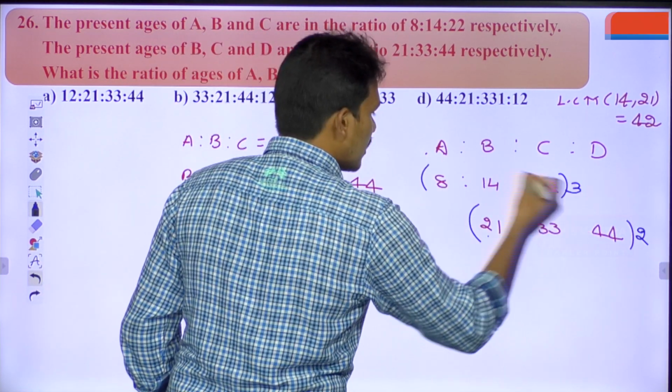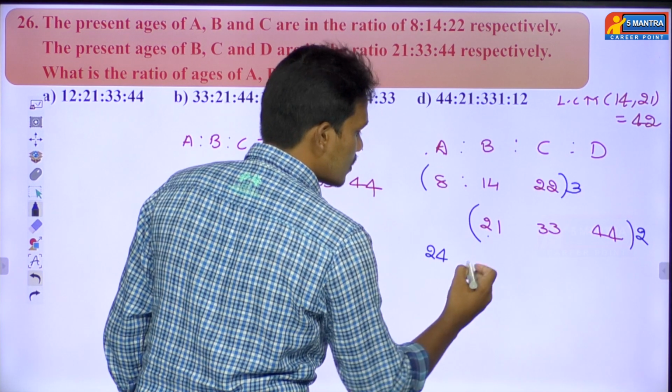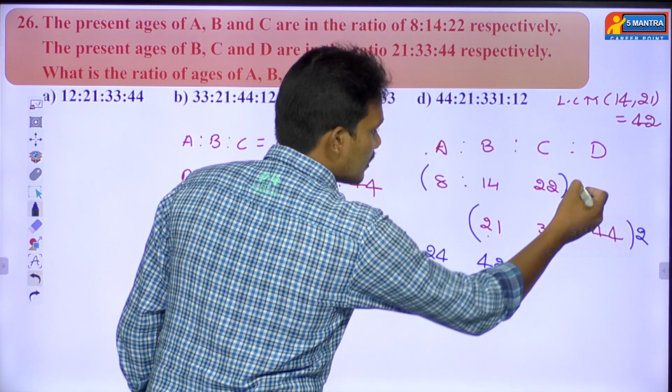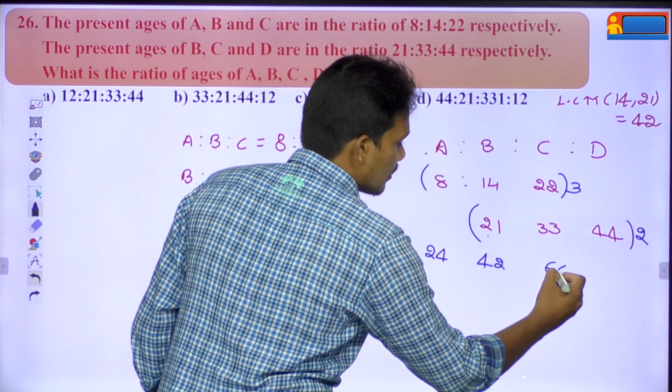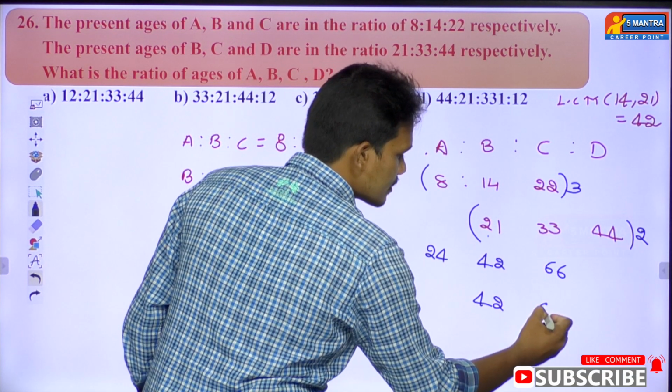Just multiply here: 8 3s are 24. In the same way, 14 3s are how much? 42. In the same way, 3 into 22, that is 66. So 2 into 21, 42. And 2 into 33, 66.